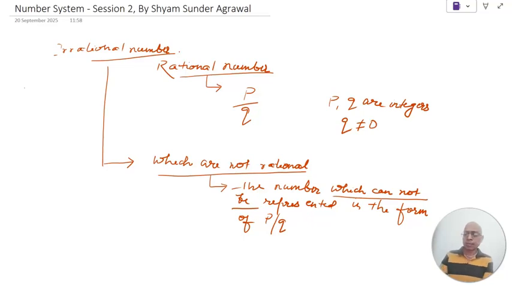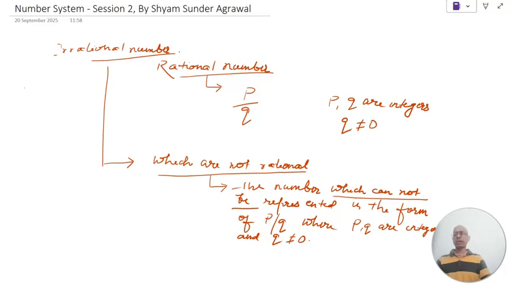If you cannot identify which are not rational numbers, that means rational number is not very clear to you also. So here, the number which cannot be represented in the form of P by Q, where P and Q are integers and Q is not equal to 0. Clear? The number which can never be represented in the form of P by Q, where P and Q are integers and Q is not equal to 0.